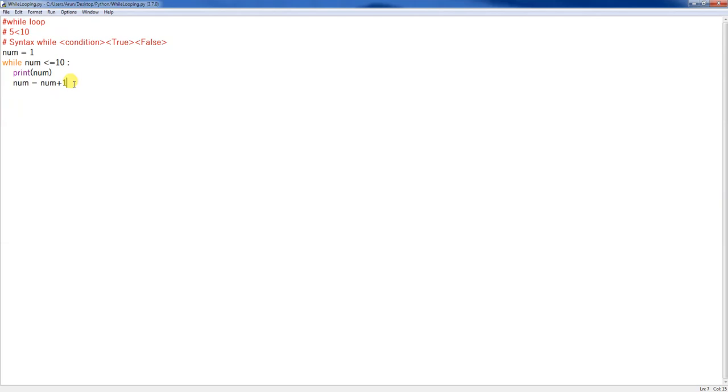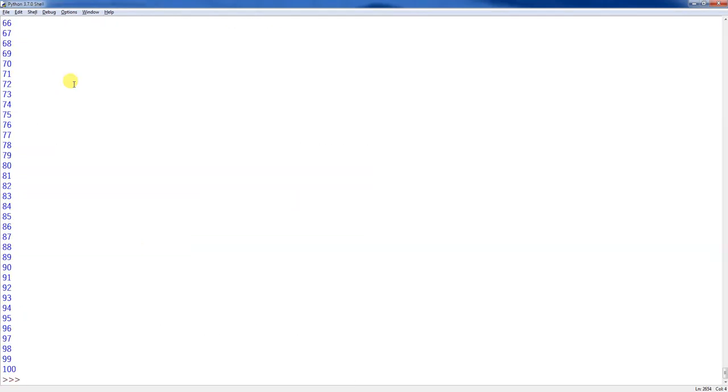So what else can we do? We can write a meaningful program now. I'm just printing numbers up to 10. Let's try to print up to 100. You don't have to change the code. You just need to modify the variable. That's it. See, it will print up to 100, and it's a matter of seconds.